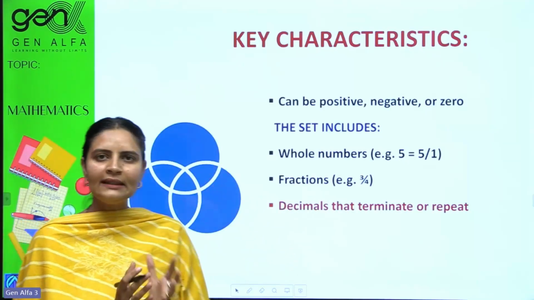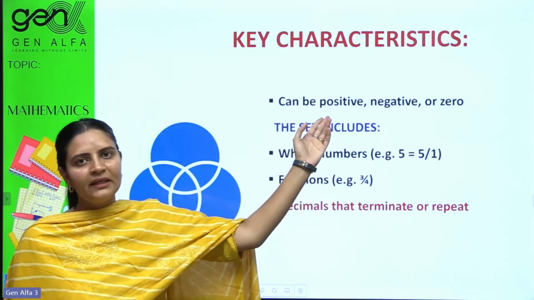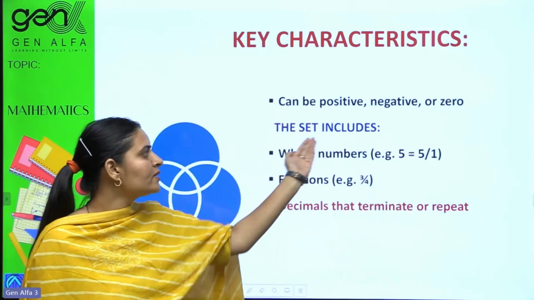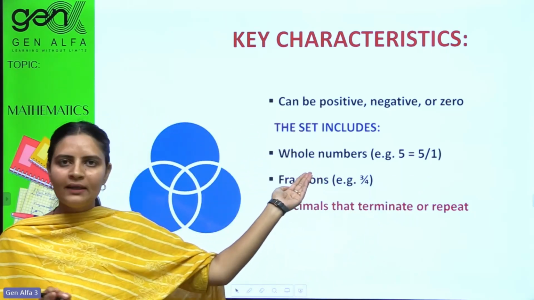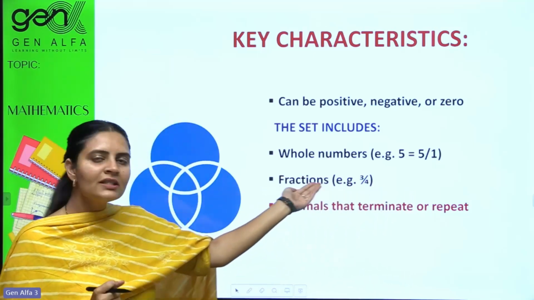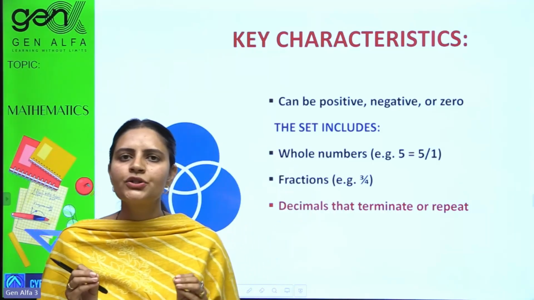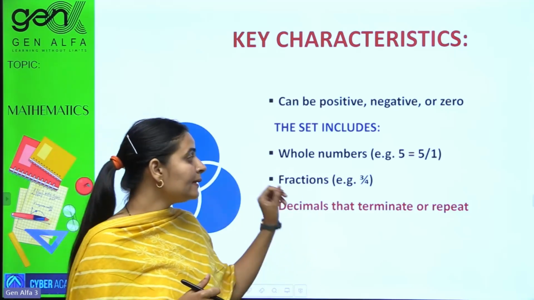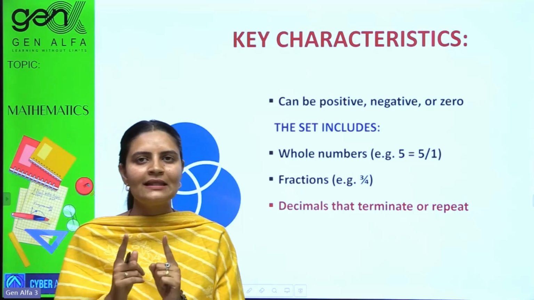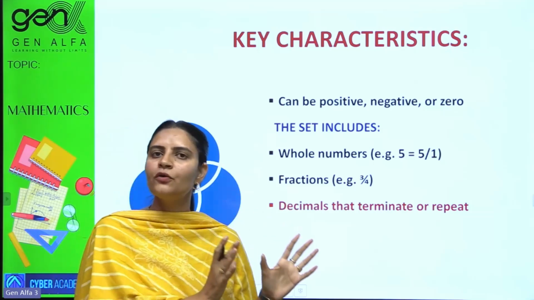Now, what are the key characteristics of rational numbers? It can be positive, it can be negative, it can be 0. Yes. And the set includes whole numbers. Whole numbers are there, 0 is there, and every positive number is there. Fractions are there. Yes, 3 by 4. Just remember the condition. Denominator should not be 0. And decimals. Talking about decimals, we'll talk about decimals in detail. Rational numbers are based on decimals too. We have done the part of fractions.